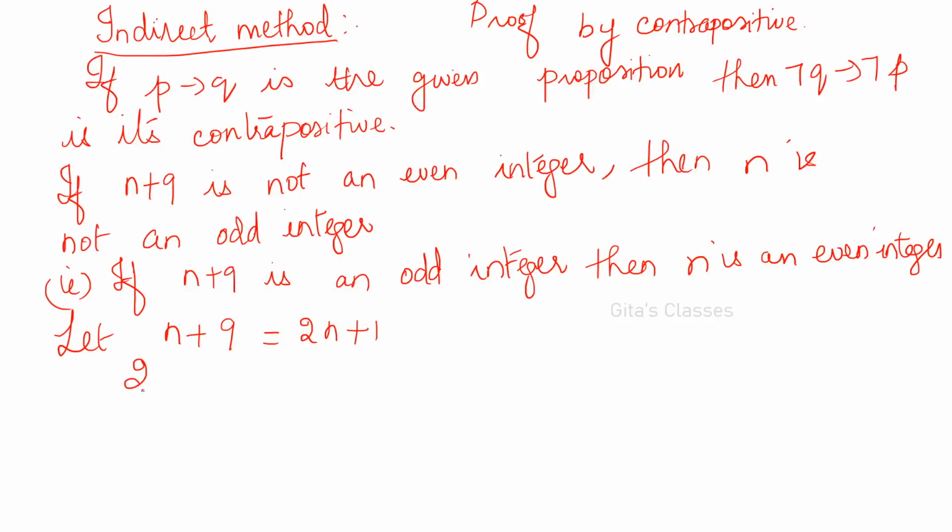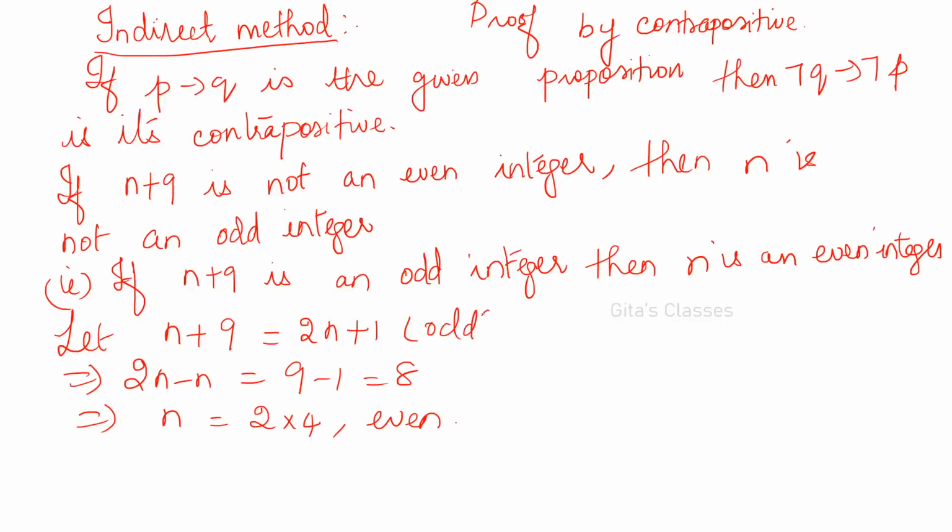So this implies 2n minus n is equal to, you bring this n to the right hand side and 1 to the other side. So 9 minus 1, it is 8. So n is equal to 2 into 4, which is even. This is what we have to prove. We have assumed that n plus 9 is an odd integer, and we have proved that n is an even integer. Hence the proof.